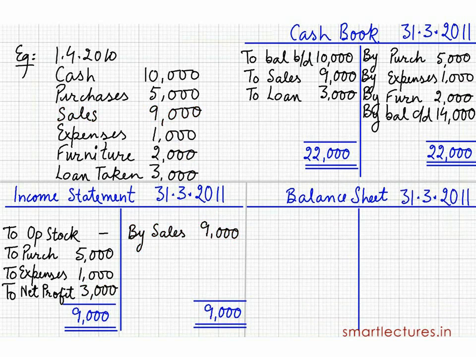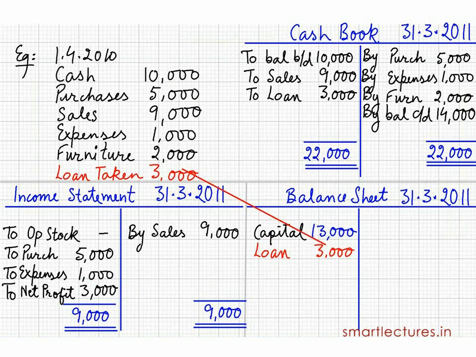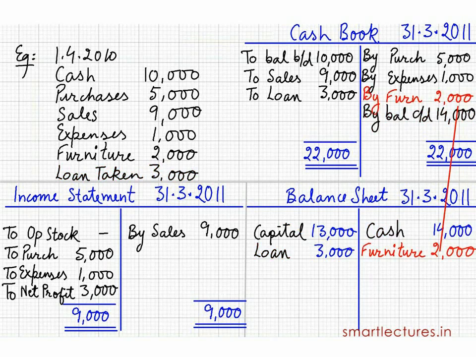Now prepare the balance sheet. Capital: write down in the inner column capital 10,000 plus 3,000, because opening capital was 10,000 and the firm made a profit of rupees 3,000. So in the outer column the closing capital is 13,000. Loan 3,000 because this firm has taken a loan. It's a long-term liability, must be shown on the liability side. On the asset side, cash 14,000. This is the closing balance of the cash book. And furniture 2,000 because during the year this firm purchased furniture of rupees 2,000. So total on both sides 16,000.